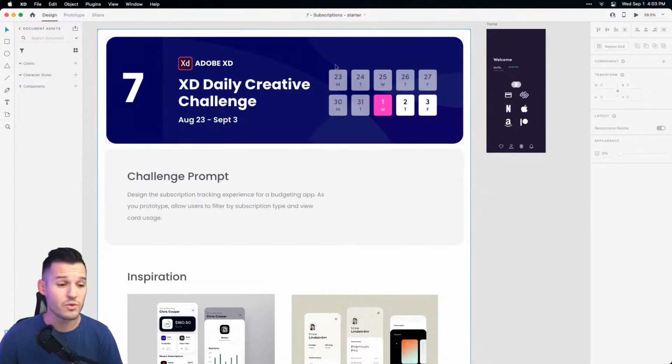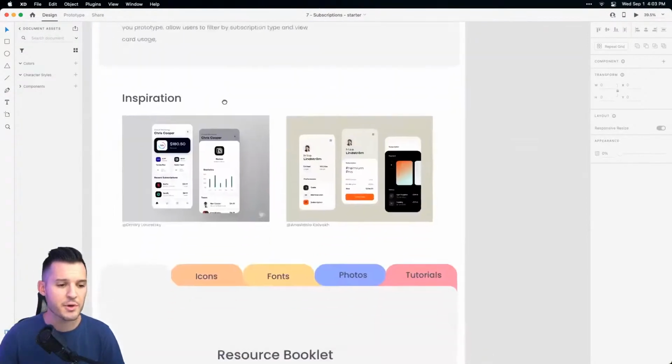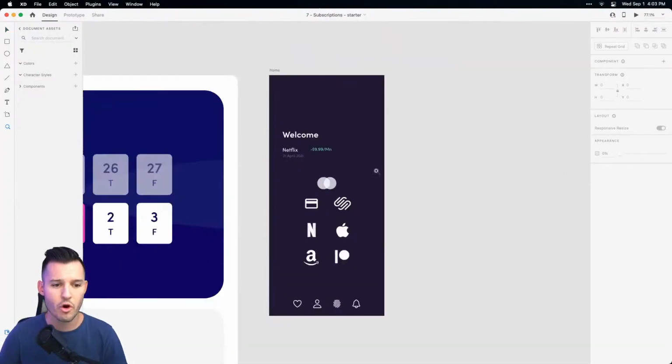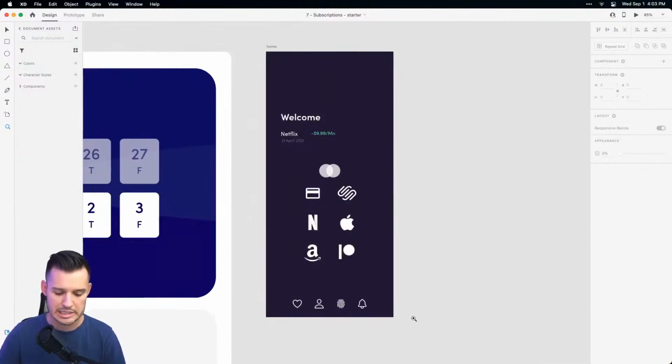So let's dive into our design file. All right, this, like we said, is challenge number 7, the subscription tracking experience. We've got some inspiration and some assets down here, and we have one starting artboard. We're going to try to get one screen done today, and if we have a little bit of time, maybe we'll do some fun 3D transforms, a little bit of auto animate, and some cool stuff.